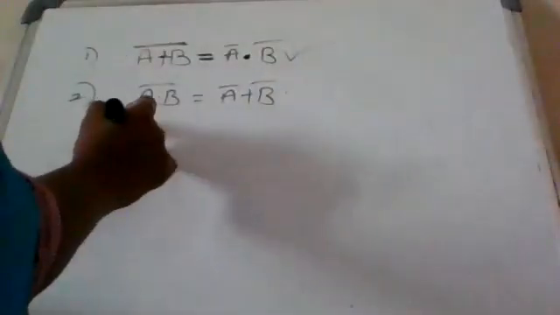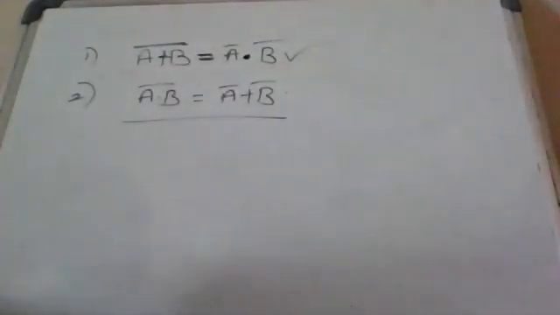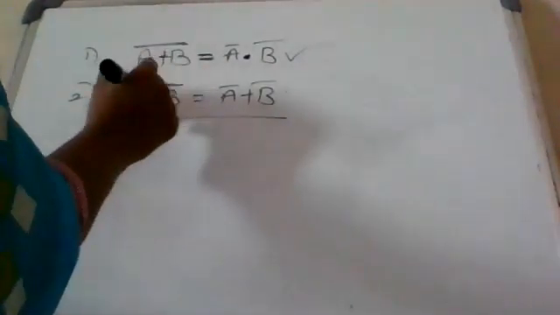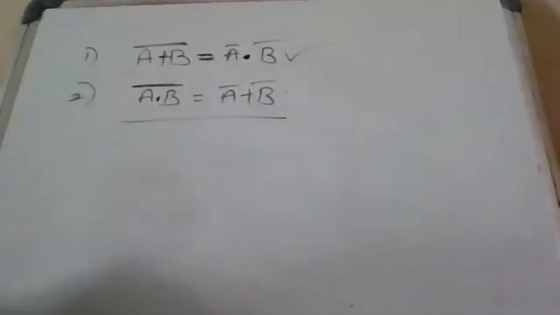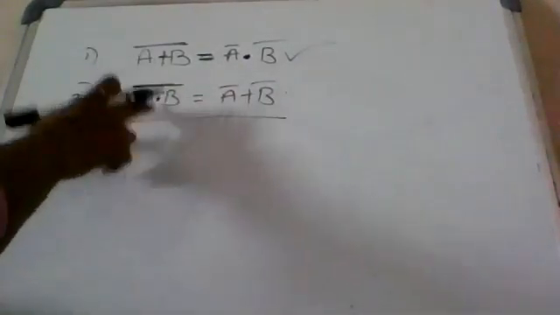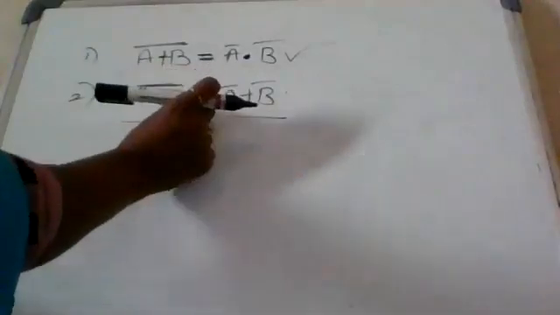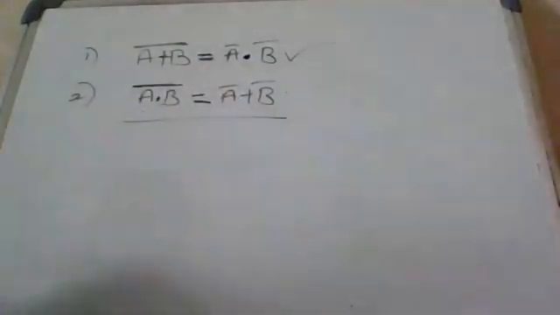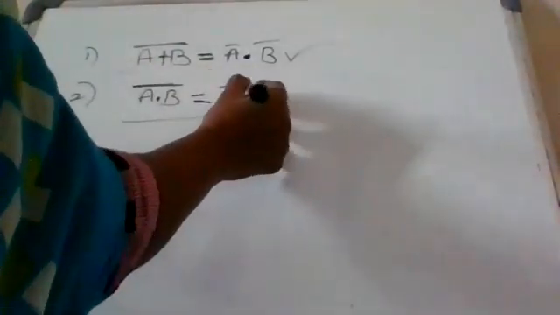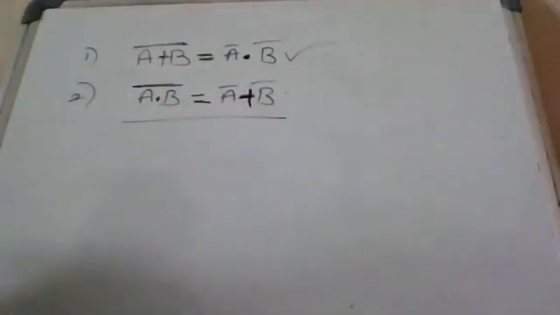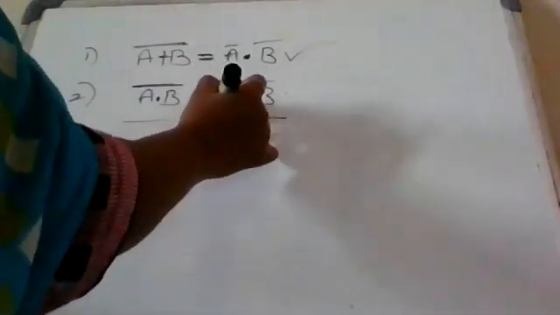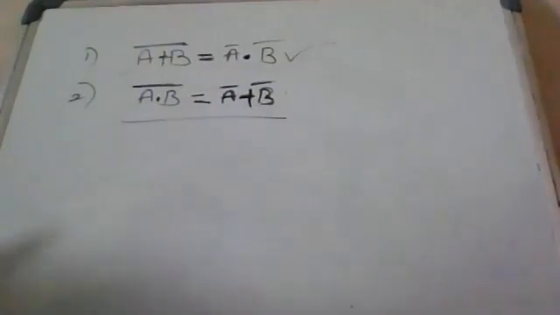This is the first one. And second one, the complement of product of two or more variables is equal to the sum of the complements of the variables. This is the definition, the mathematical representation.